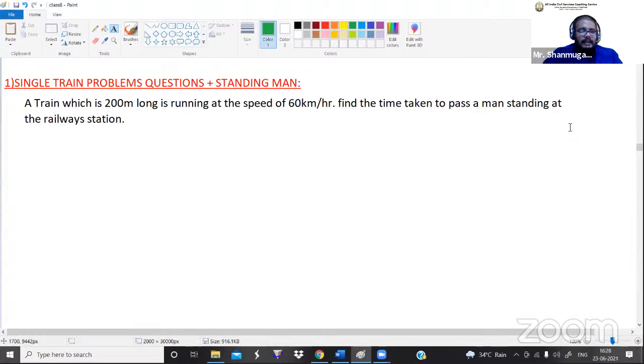So this is a second thing that you want to remember. Okay, now we can go for the problems. So six different concepts are there. One is, if we are traveling in a train.